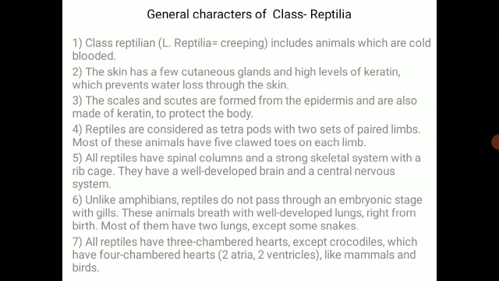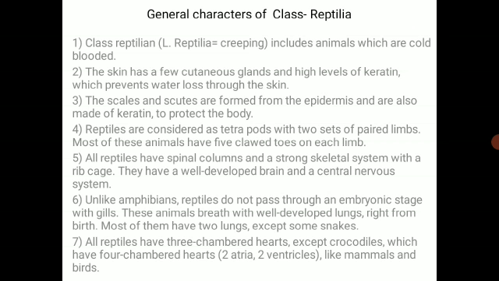Reptilia. The skin of these animals has few cutaneous glands and a high level of keratin. The keratin prevents water loss through the skin. The scales and scutes are formed from the epidermis and are also made of keratin, which protects the body.